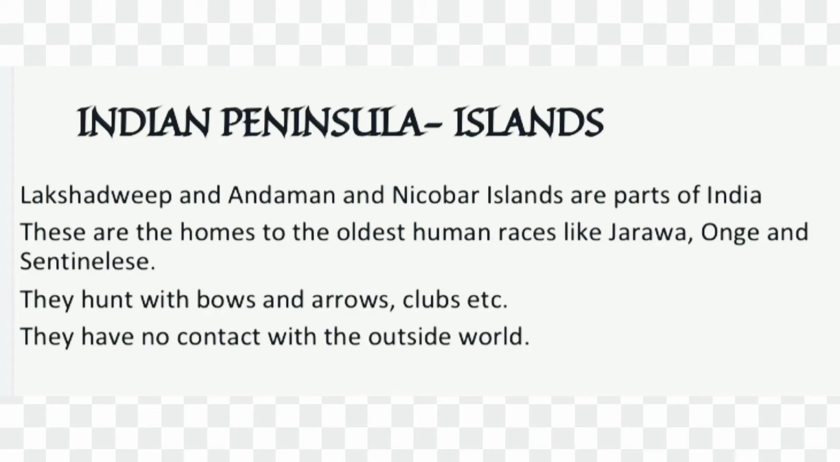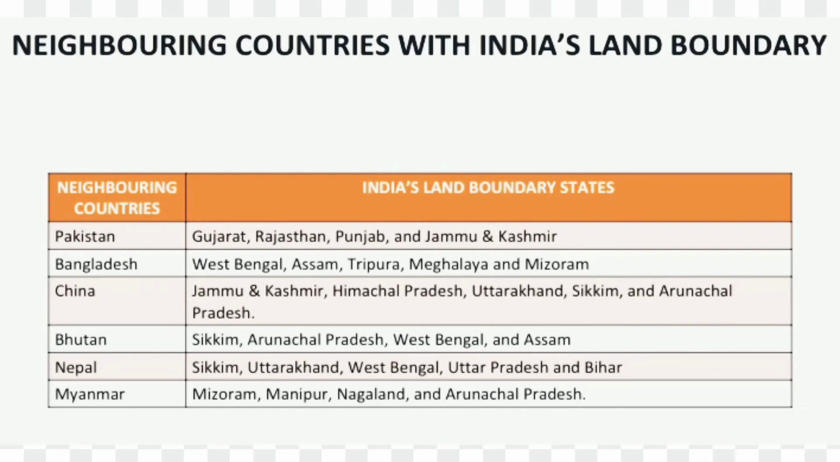Indian Peninsula Islands. Lakshadweep and Andaman and Nicobar Islands are parts of India. These are the homes to the oldest human races like Jarawa, Onge and Sentinelese. They hunt with bows and arrows, clubs, etc. They have no contact with the outside world.